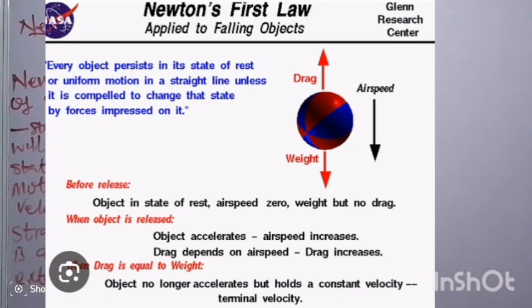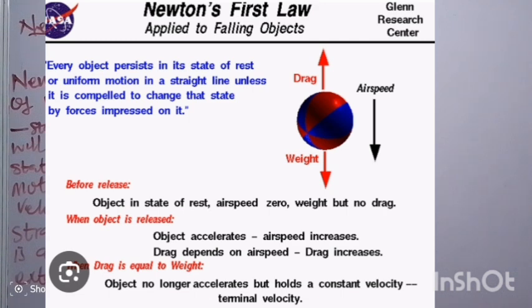When the object is at rest, the weight acts on it and the airspeed will be equal to 0. At the same time, when the airspeed is equal to 0, there is no drag at all.